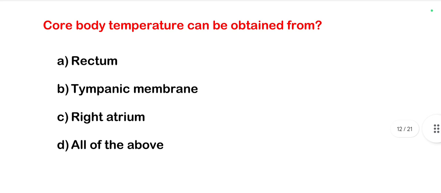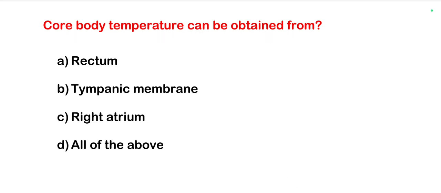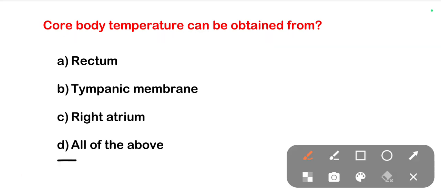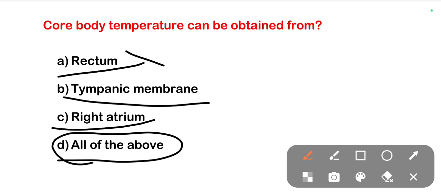The next one is, core body temperature can be obtained from. So where can we get the core body temperature? Options are rectum, tympanic membrane, right atrium, and all of these. The right one is all of the above. The rectum, tympanic membrane and right atrium are close to the blood vessels, so we can get the core temperature.